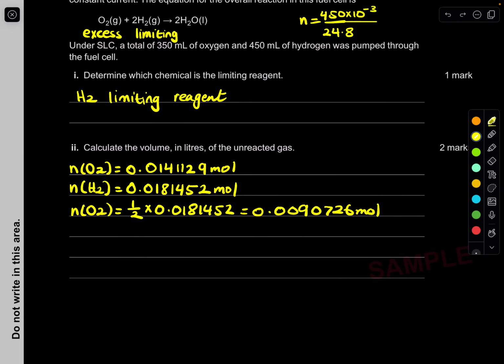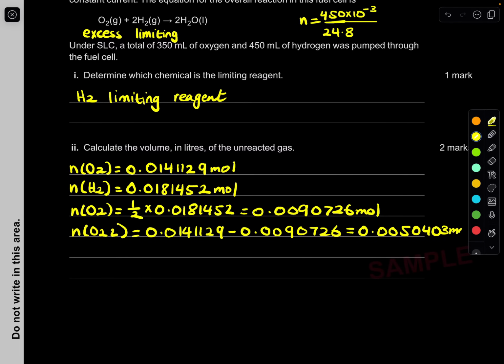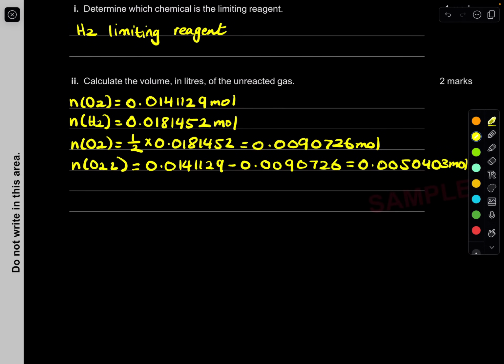So what's left over? The leftover oxygen, I'm going to write L for leftover, is the initial 0.0141129 mole minus the one that we're going to be using up, 0.0090726. That gives me 0.0050403 mole. Now we've got the actual mole that is going to be unreacted.